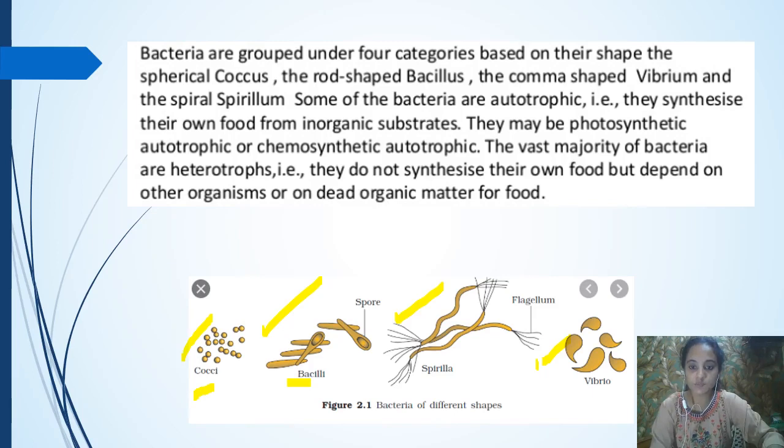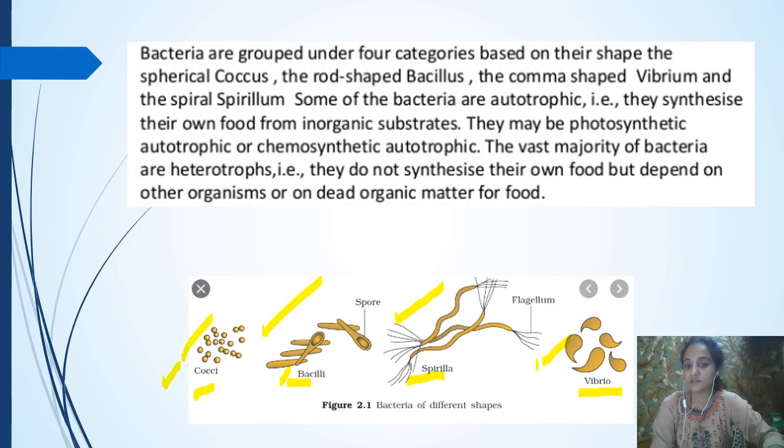What about the Spirillum? They are spiral shaped. And what about the Vibrio? They are comma shaped. So that's why the names have been given. Depending upon the shape, we are classifying the bacteria into Cocci, Bacilli, Spirilla, and Vibrio. You can easily see from this picture and identify them because their structures are like that.